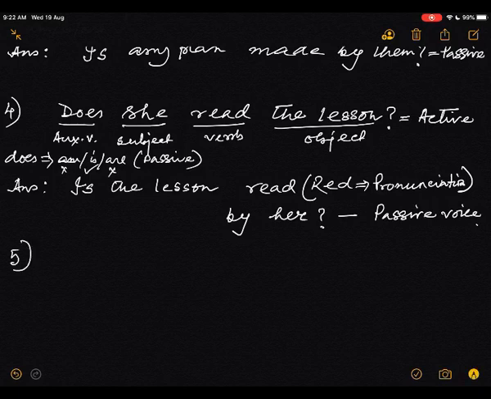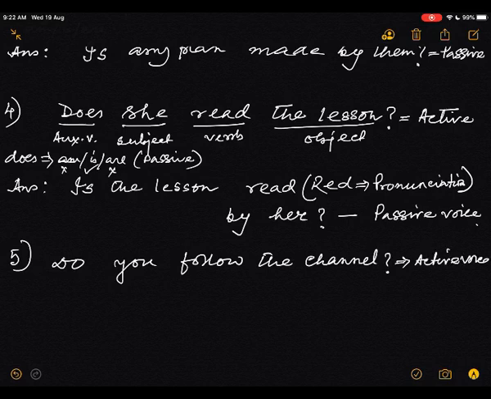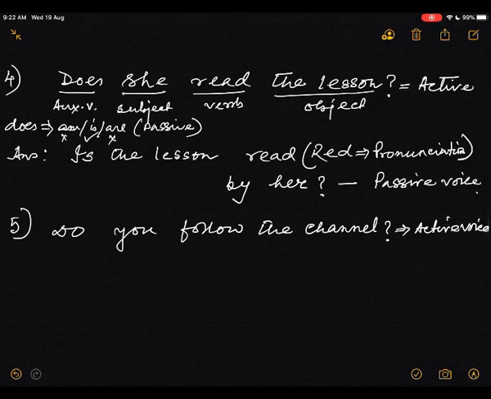Now the last sentence. Do you follow the channel? Question mark. It is also an active sentence. Active voice. Okay. The same way, underline the object, the verb, the subject, and the auxiliary verb.